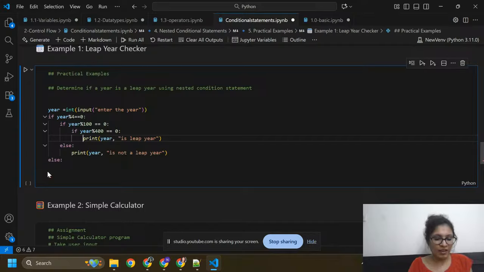Okay, else. Here I just need to move this in else, and move this print here. 1, 2, 3, 4. Okay, now this else should come here.